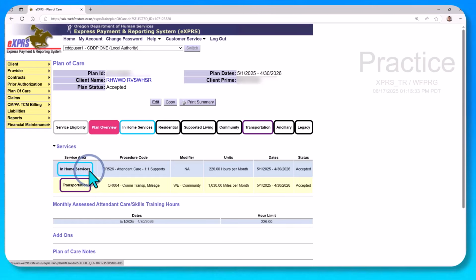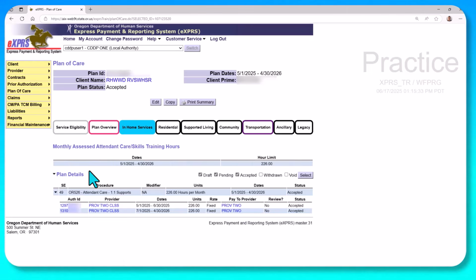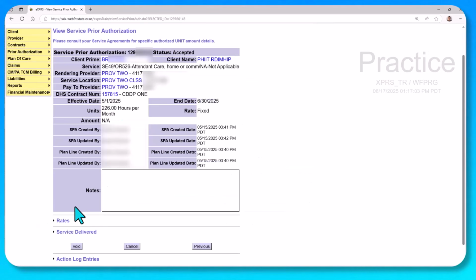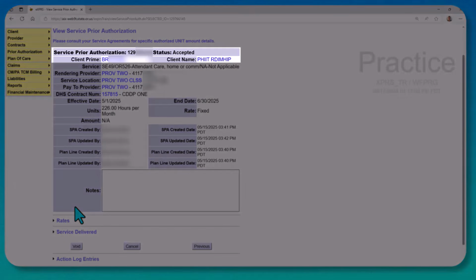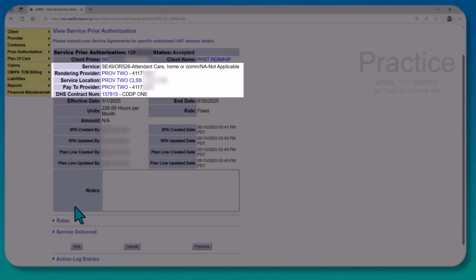So I'll click the service area in Home Services, and now I see two authorizations for this individual. Let's take a look at what a service prior authorization looks like. I'm going to open up this authorization, and here I can see the details of what's authorized for this individual. I see details about the individual themselves, who the provider is that's delivering this service.